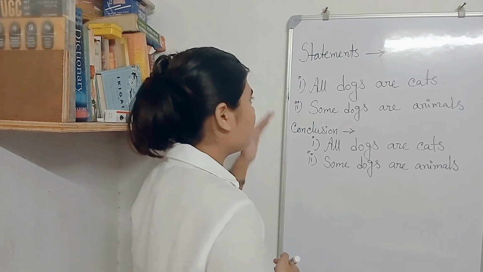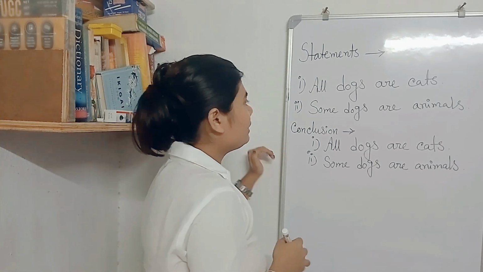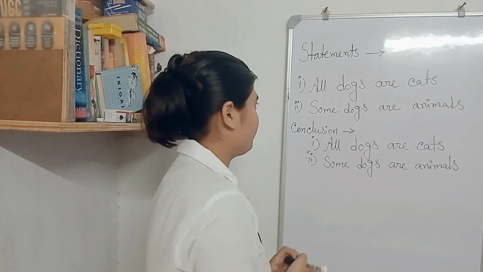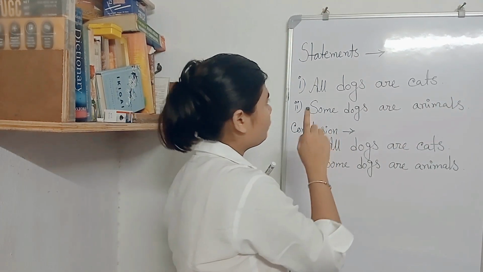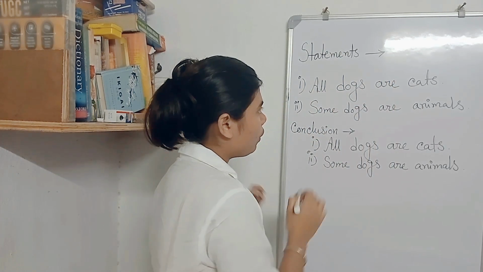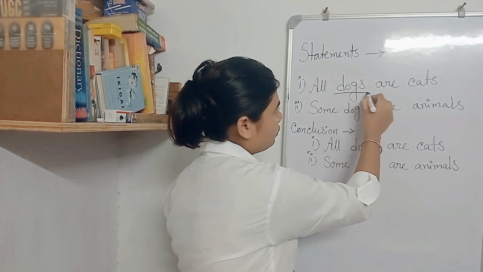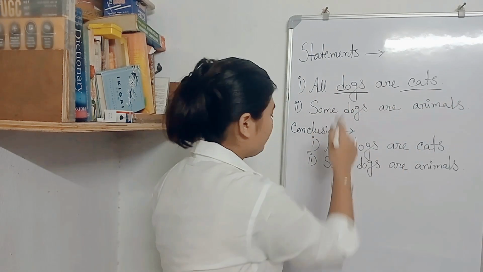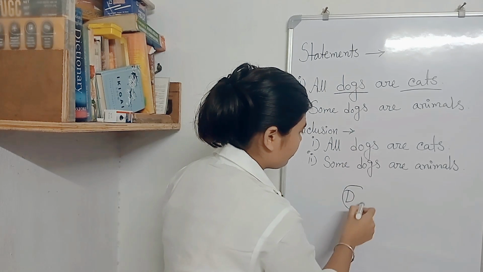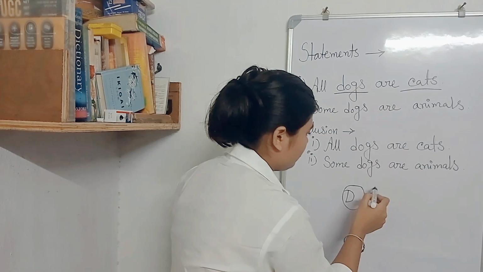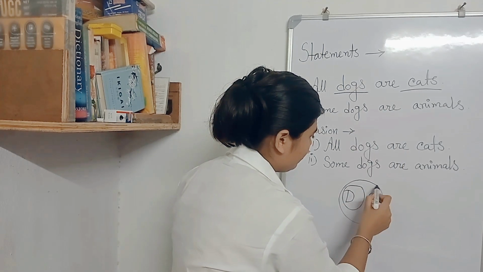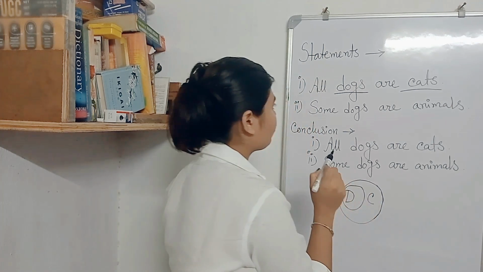So now here I have given an example. Now I will solve it in front of you by Venn diagram, so you can check it. The statements are like, the first one is all dogs are cats. So how will you make that diagram? All dogs are cats. So all comes dogs, right? So for dogs, here you write dog. All dogs are cats. So cat will come like this. All dogs are cats, right?